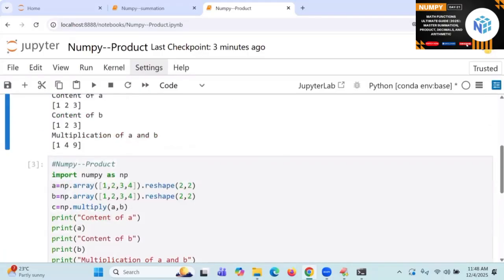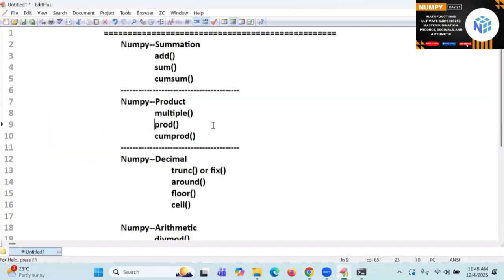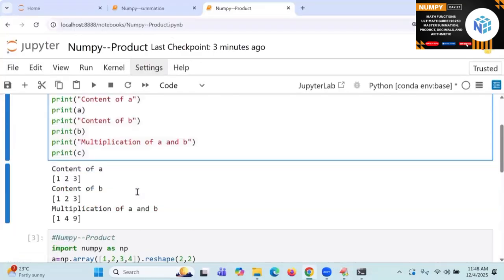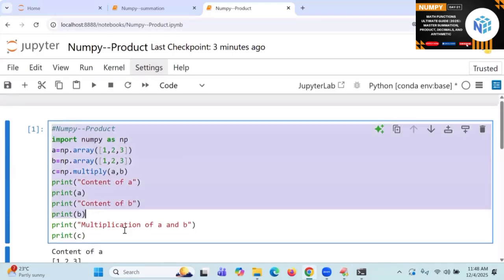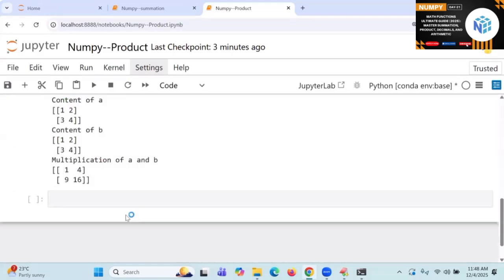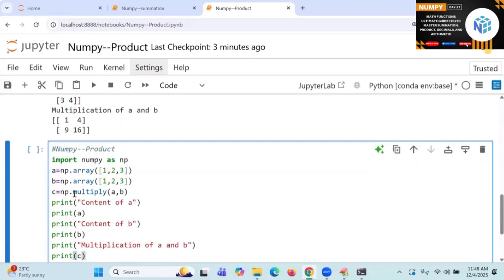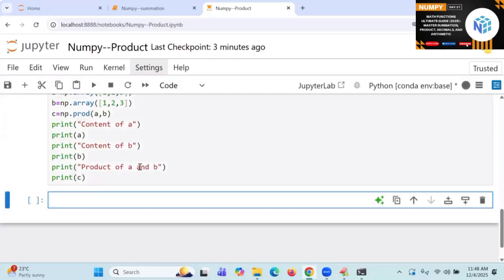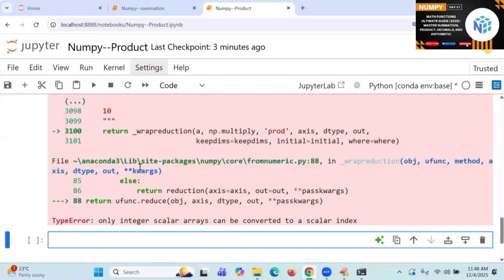Now our main basic criteria is about the product. I need to go for the product. That is my main concern here. So I'm going to write product, just PROD, product of. See that syntax error.